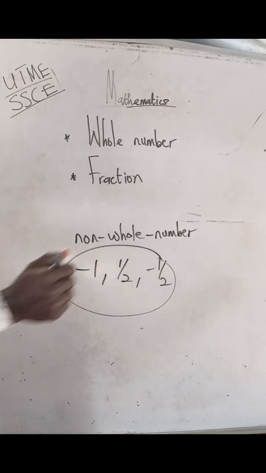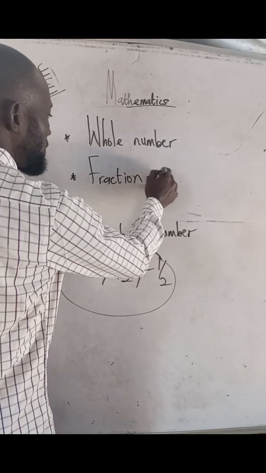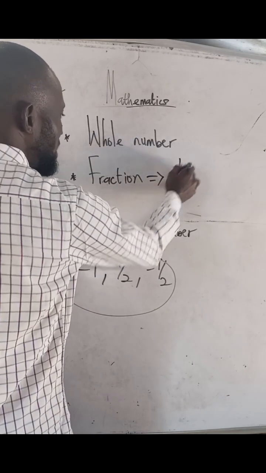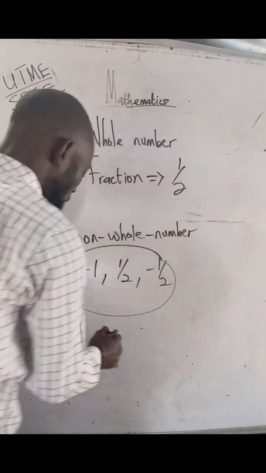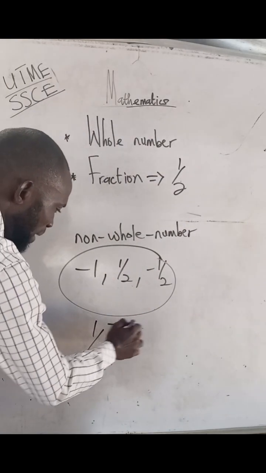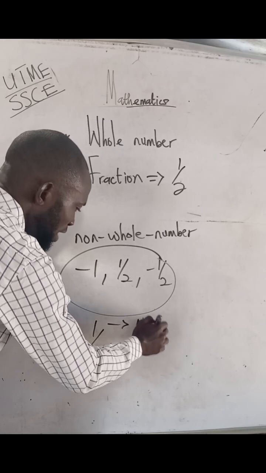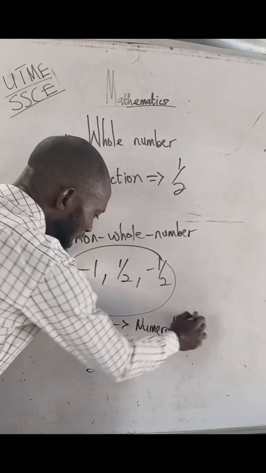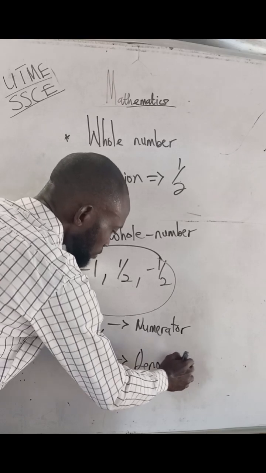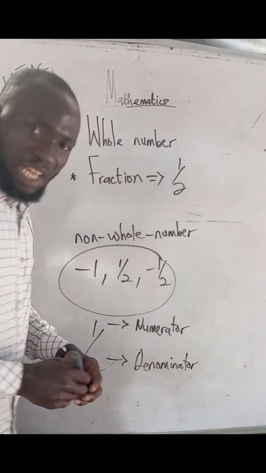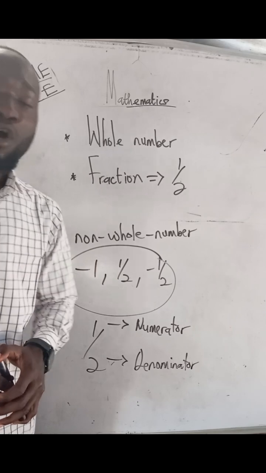And a fraction, if you are talking about it, you are going to have two parts of a fraction. The upper part, let's say 1/2 is a fraction. The upper part here is called the numerator. Let me write it here. This upper part is called numerator, while this lower part is called denominator. Yes, those are the two parts of a fraction.